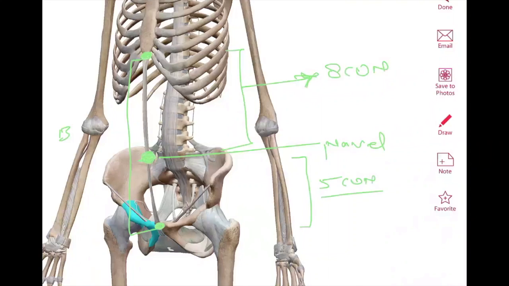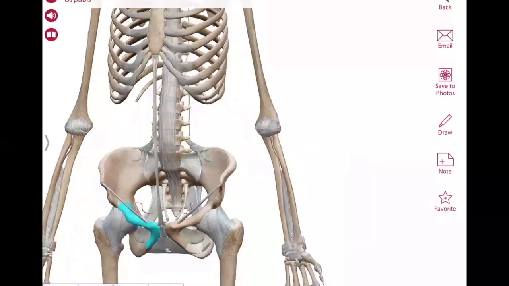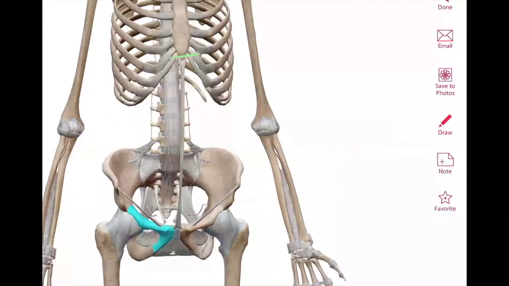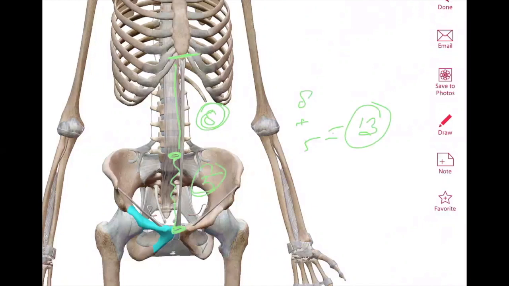Look again. From Jiuwei sternum to umbilicus, the navel region, is 8 chun. Then from umbilicus to pubic bone is 5 chun. So 8 plus 5 is equal to 13 chun, the total distance between Jiuwei sternum and the pubic bone. As a healer, we should have an idea of this distance, and we have to measure this distance with the finger of the patient, with the finger of the person.